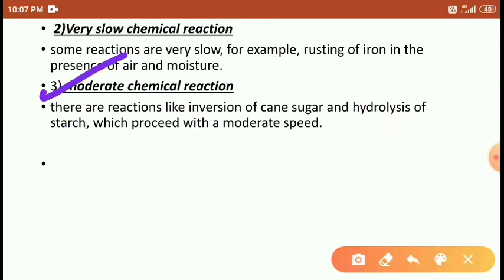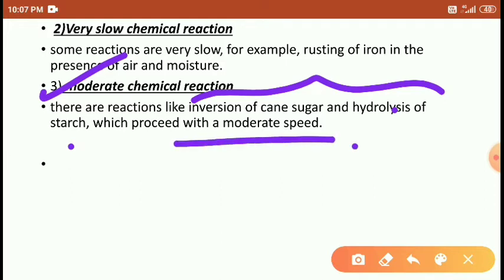The third one is the moderate chemical reactions, friends. The examples given in your textbook are the inversion of cane sugar and hydrolysis of starch, right? So it is a moderate speed.